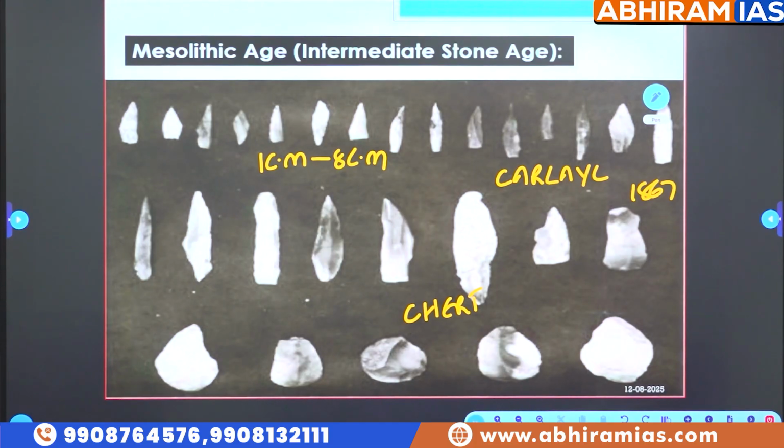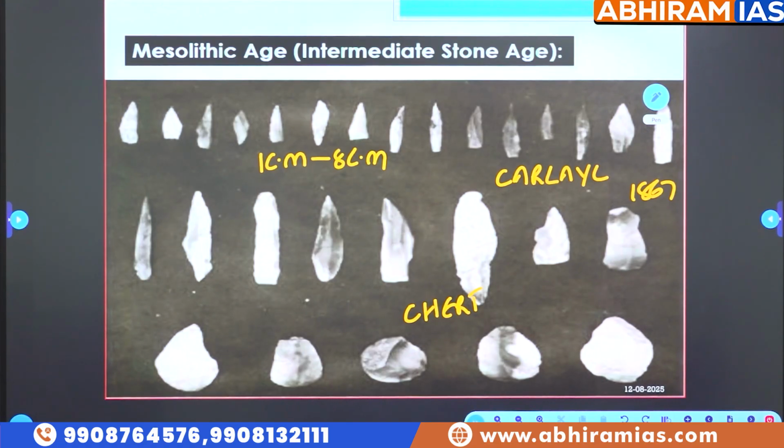What is the stone used by Paleolithic people in making tools? Quartzite. These technical terms must be remembered, along with the important developments and important sites in the proforma we wrote. So Paleolithic people used a typical stone called quartzite. Mesolithic people used chert. Quartzite happens to be a very rough stone. Chert, I won't say soft, but you can easily cut this stone. That is the reason we found tools smaller in size and sharper in nature.